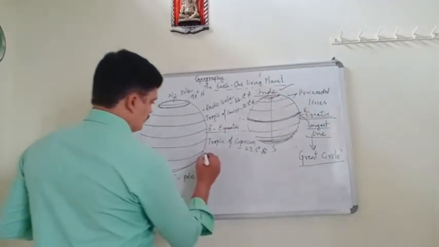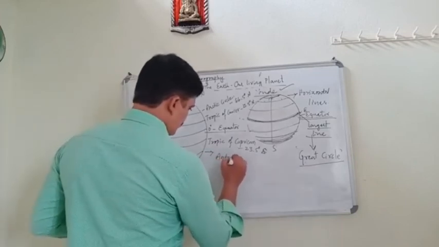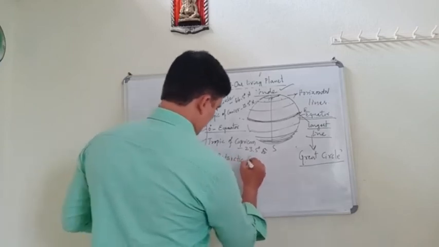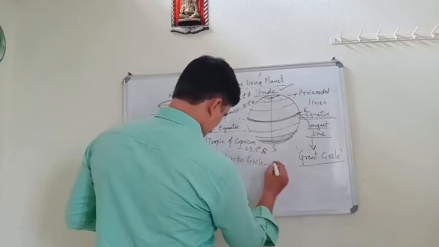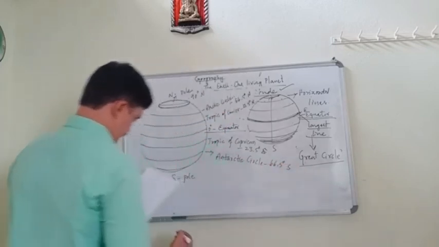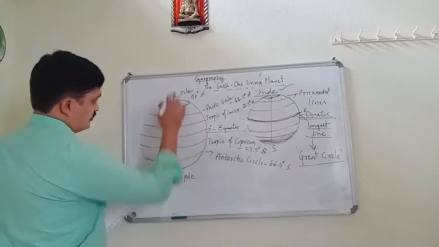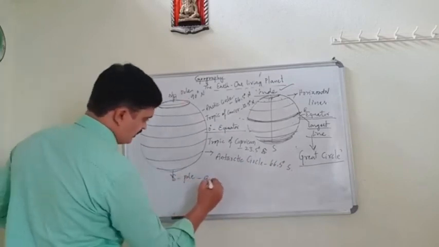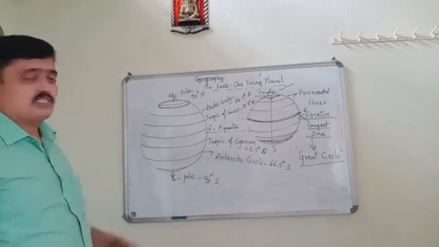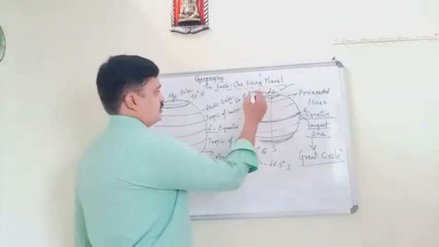And here this represents the Antarctic Circle. So this is 66.5 degree south. And this is the South Pole, this is 90 degree south. So these are the 7 important latitudes.